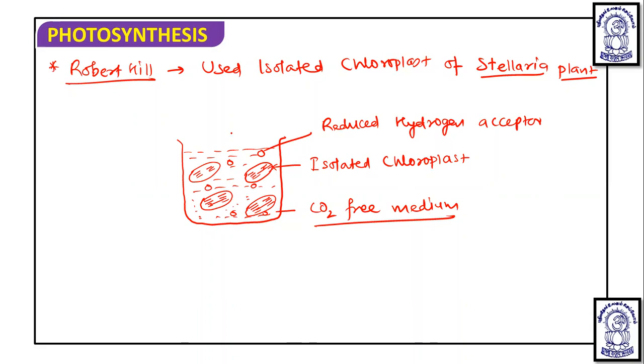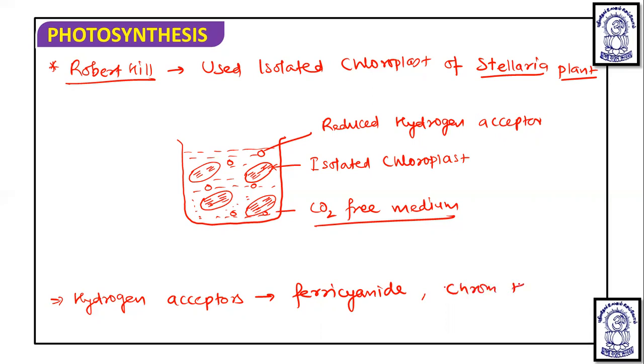CO2 is absent, and in place of CO2 a hydrogen acceptor was provided. These hydrogen acceptors are ferricyanide, then others like chromate,